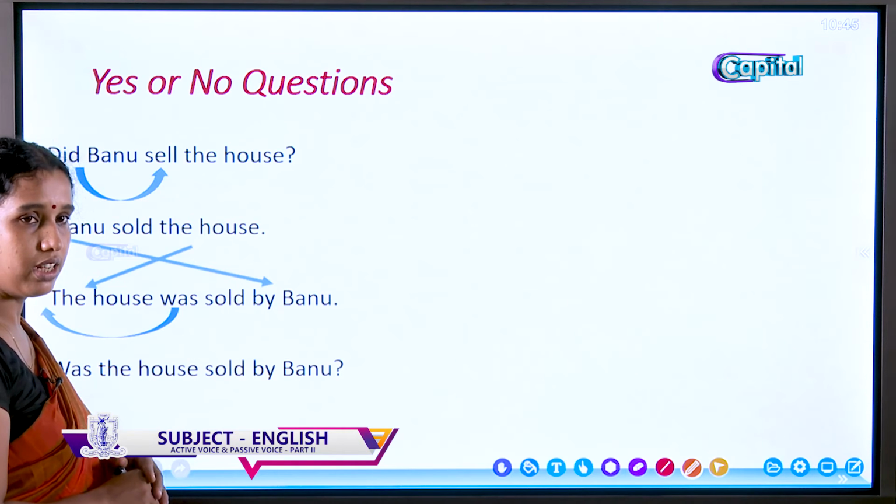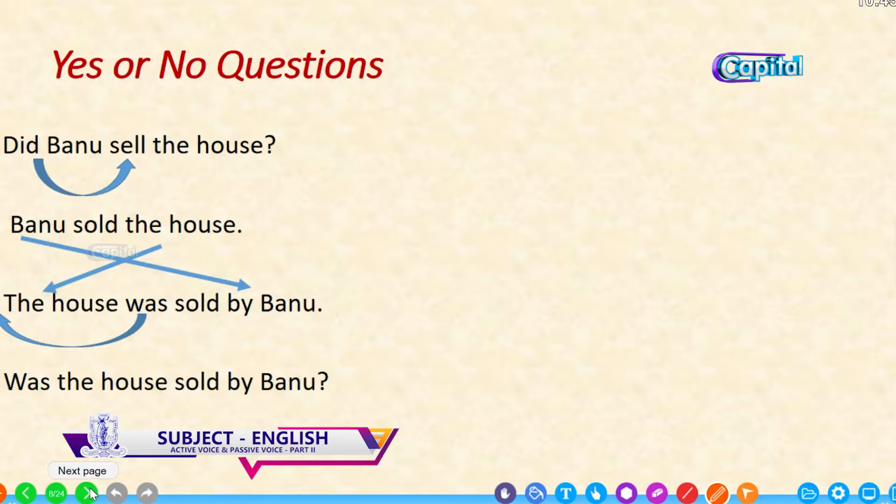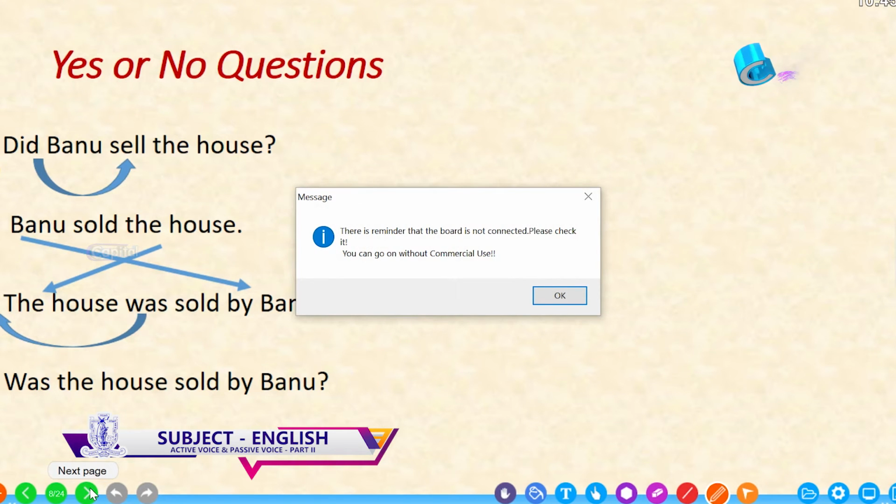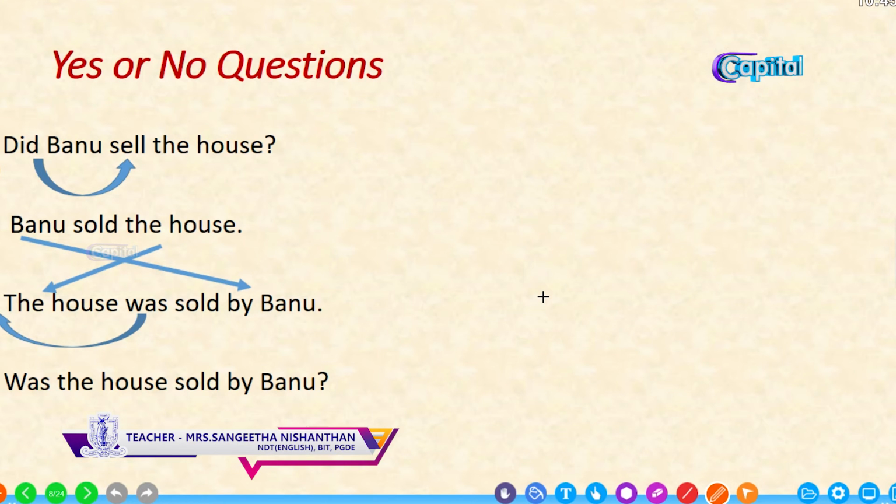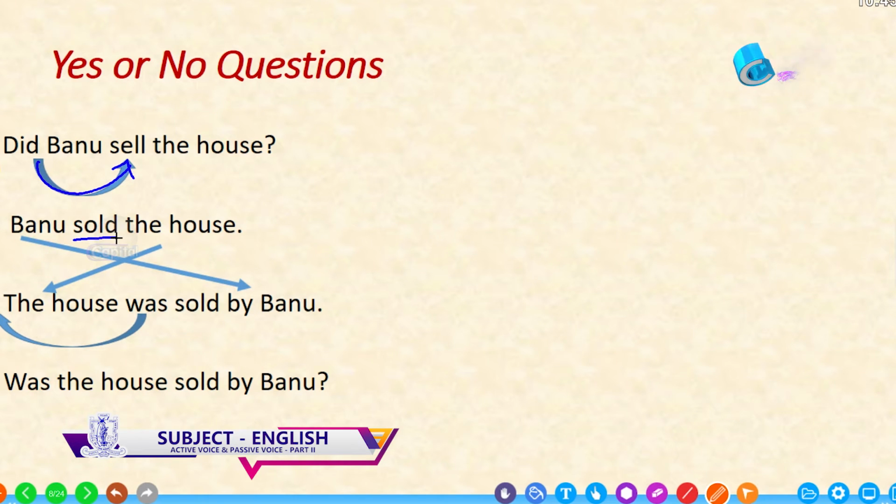As we studied earlier, change it into the statement word order. Did Banu sell the house? It was earlier in the statement word order like that. The did was with sell and the main verb was sold. To make it the yes or no question, we separated the did from sold and brought it to the beginning.